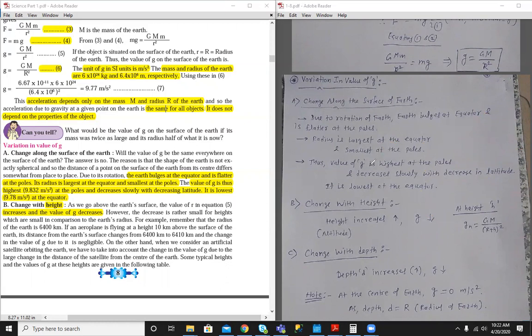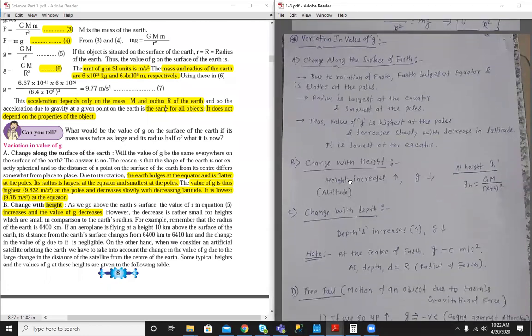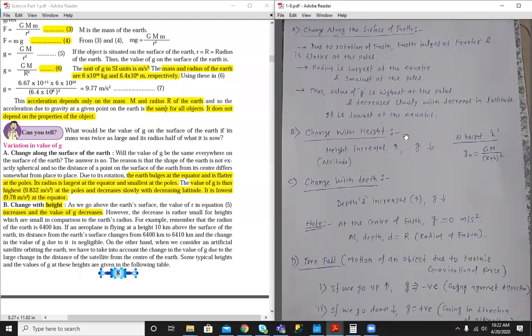So the value of g is highest at the poles, and the value of g at the poles is 9.83. The value of g at the equator is, I think, approximately equal to 9.77 meter per second square. Let's see the change with height.